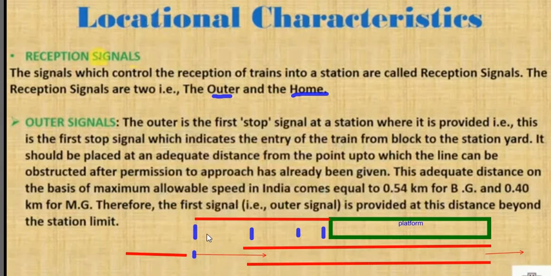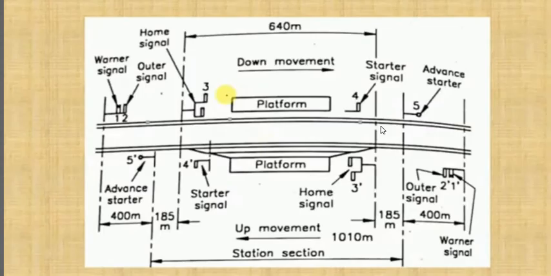I hope you got it. Okay, so let's move forward. Just see this figure, this is another figure. Suppose this is a platform, this is a railway line. Here a Warner signal, which is an outer signal. Outer signal may be Warner, it may be semaphore. The outer signal may be a different type of signal.